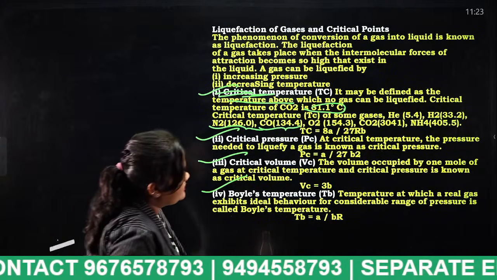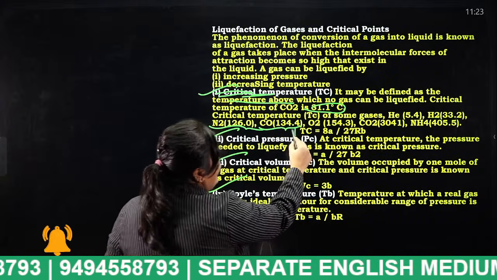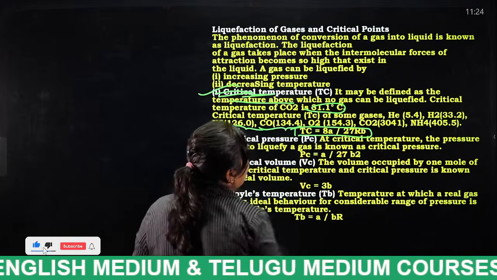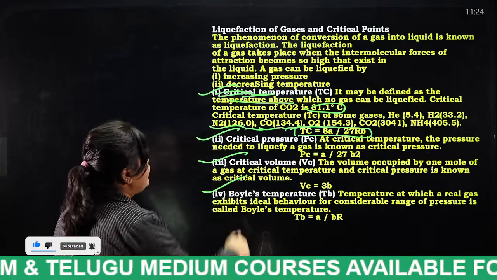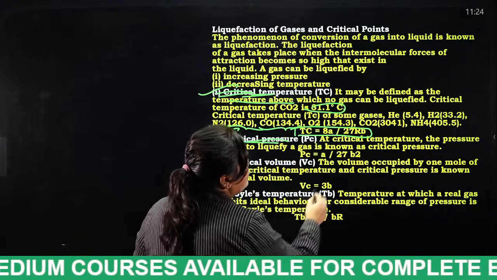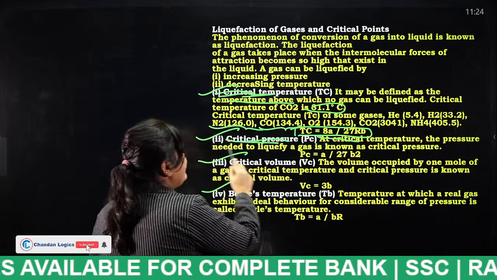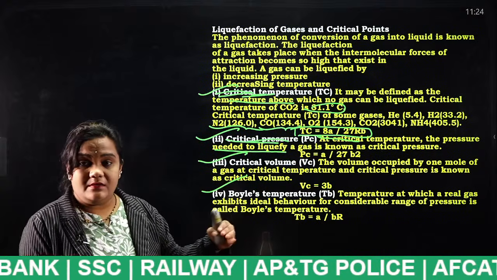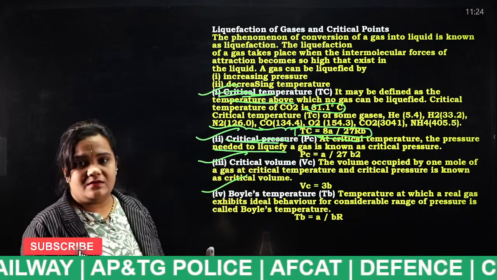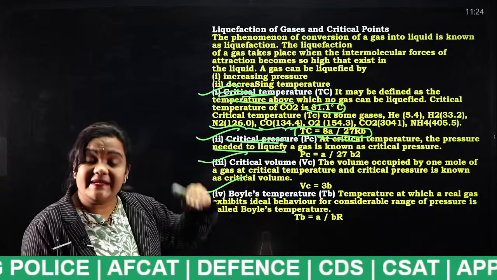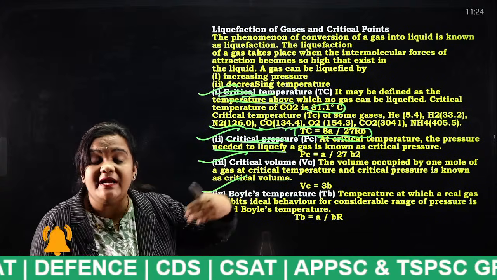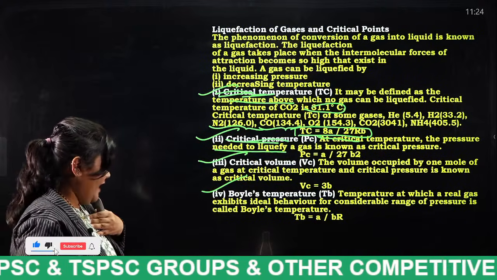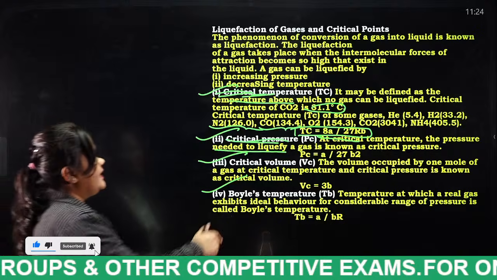Next, this is the formula to find the critical temperature. Critical temperature is equal to 8a by 27Rb. And next comes critical pressure. What is critical pressure? At critical temperature, the pressure needed to liquefy a gas. So you know what critical temperature is. At critical temperature, the pressure needed to liquefy a gas is known as what, students? Critical pressure.